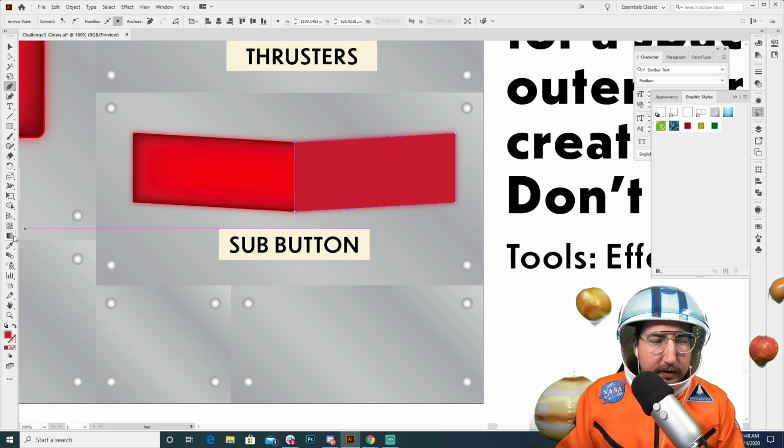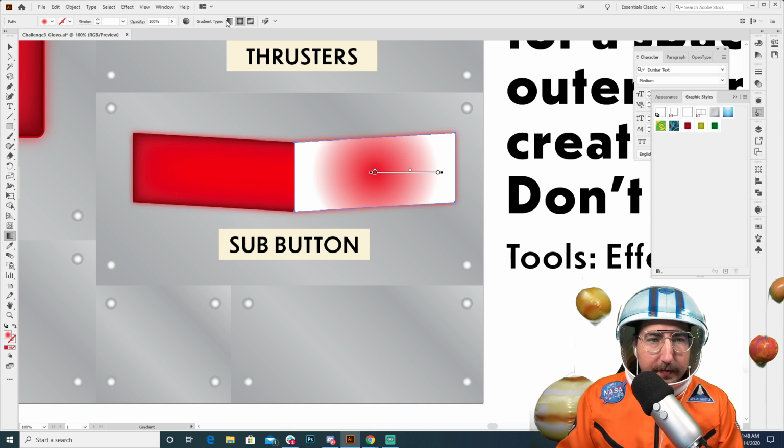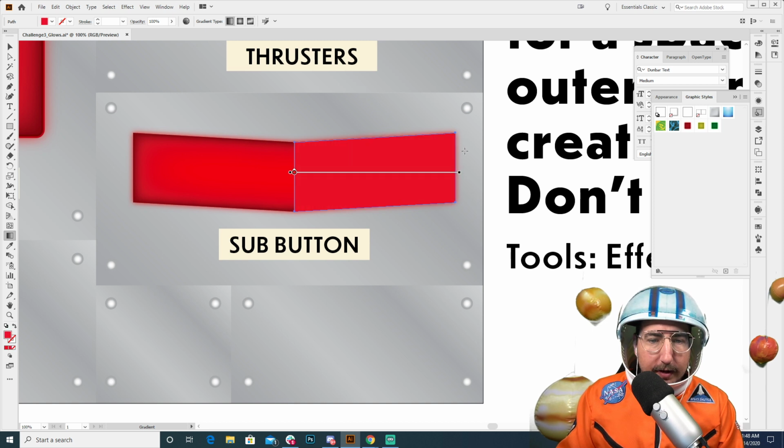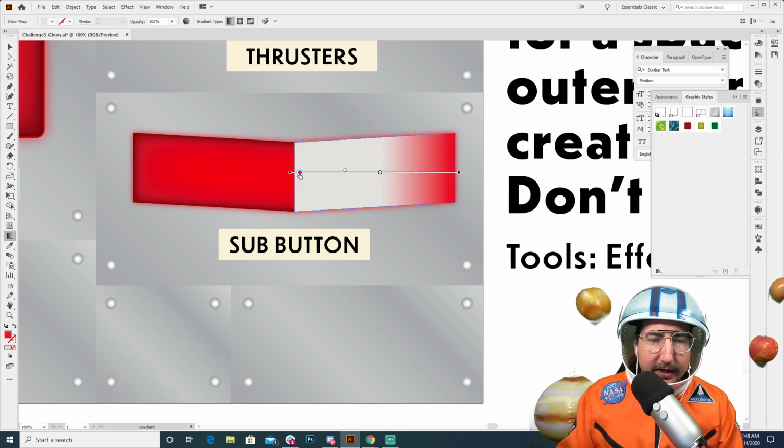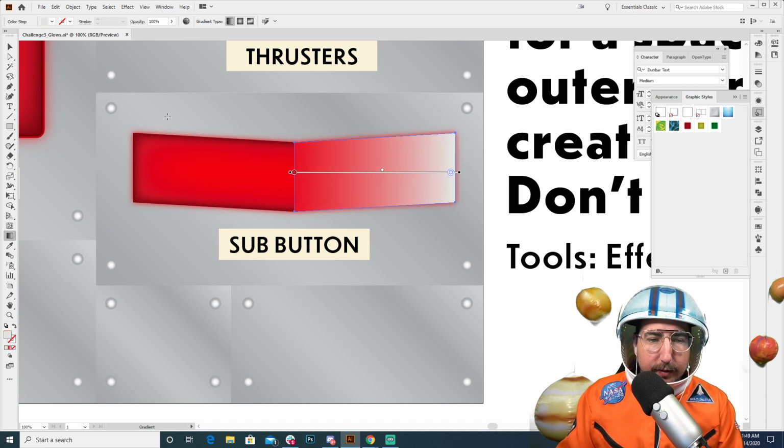Now, something that you can do is fill with a gradient. So we're going to click and fill. How do you multiply a stroke? You select the stroke and you change the blending mode to multiply. So we're going to make this a gradient here, and I want this to be a directional gradient. There we go. Oh no, I lost a point. Oh no, I did it. There we go. So I want this to be a directional gradient, and we'll just do that red a little bit darker and then go to a white.